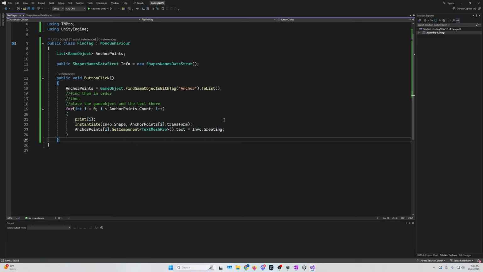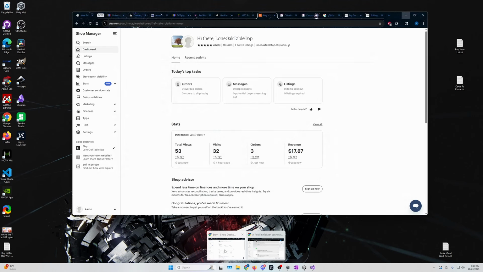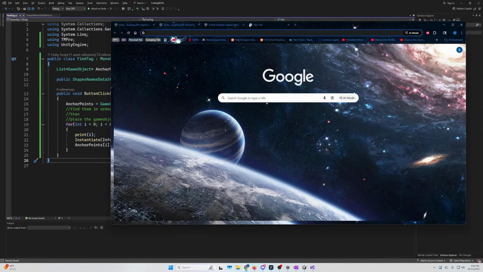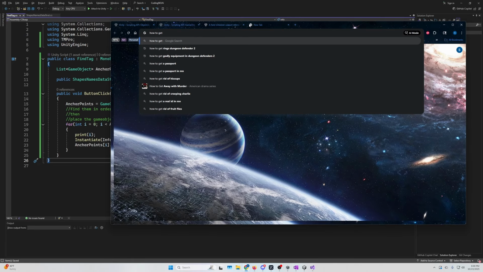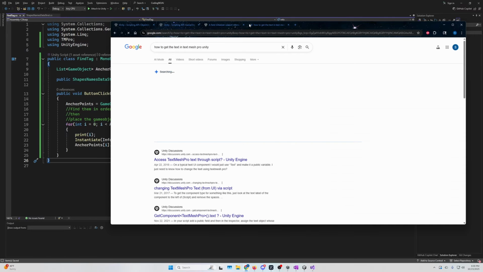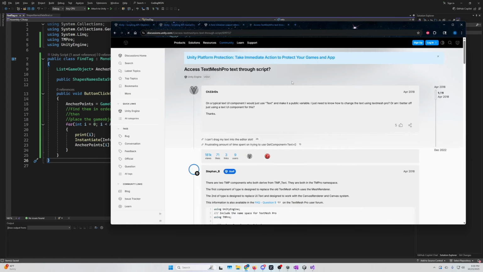Let's go figure that out. Now I'm going to be Googling to do this. So what do we want to Google? I think we want to Google how to get the text in TMP. Let's type that out: text mesh pro Unity, the tag. Let's see if that works. Here we go: Access Text Mesh Pro through script. So we click on this.